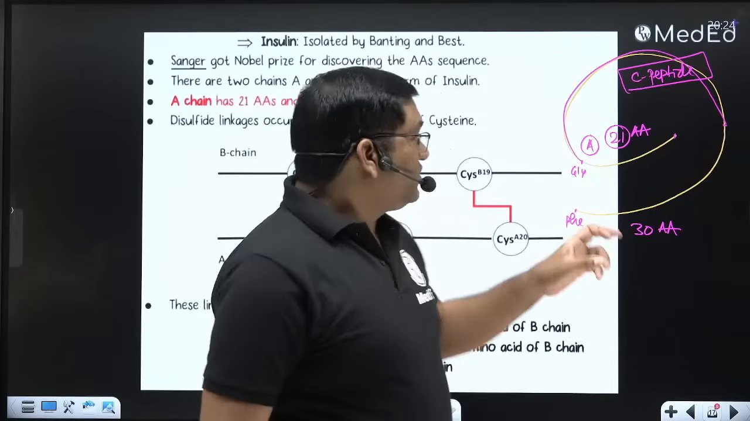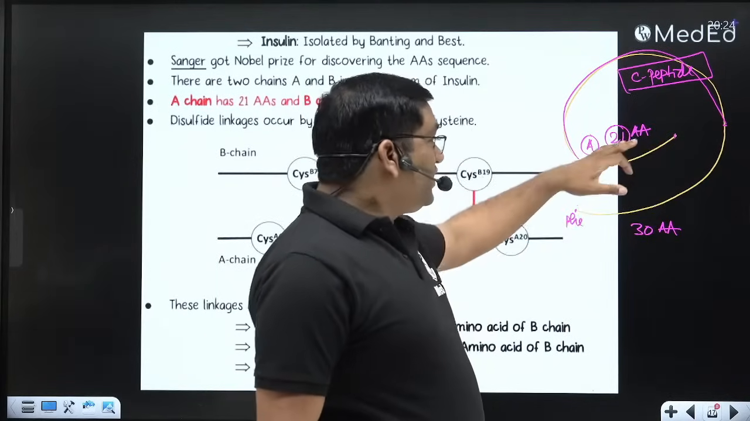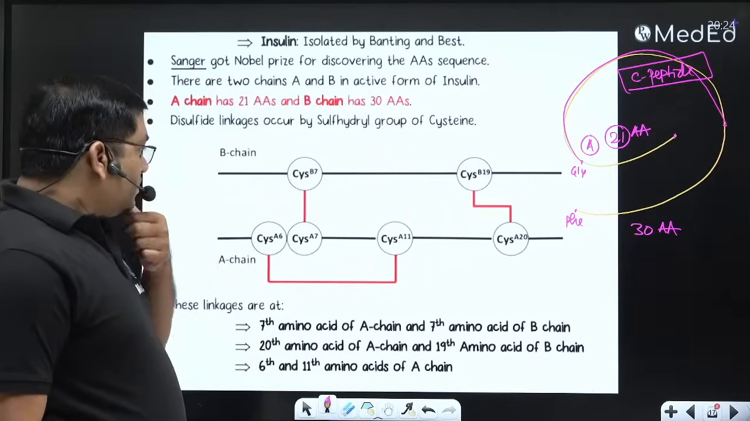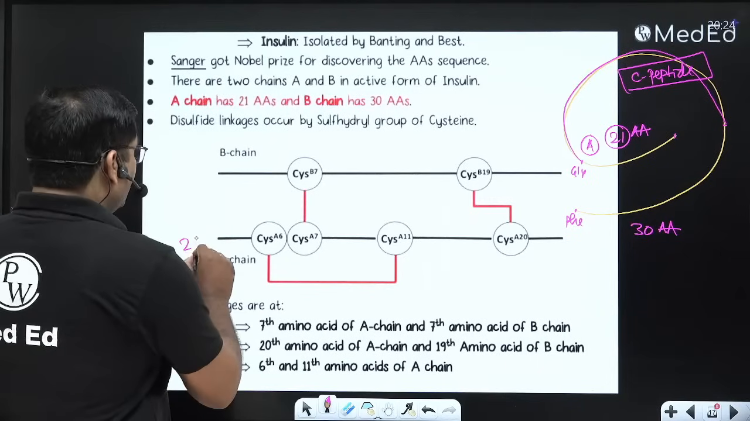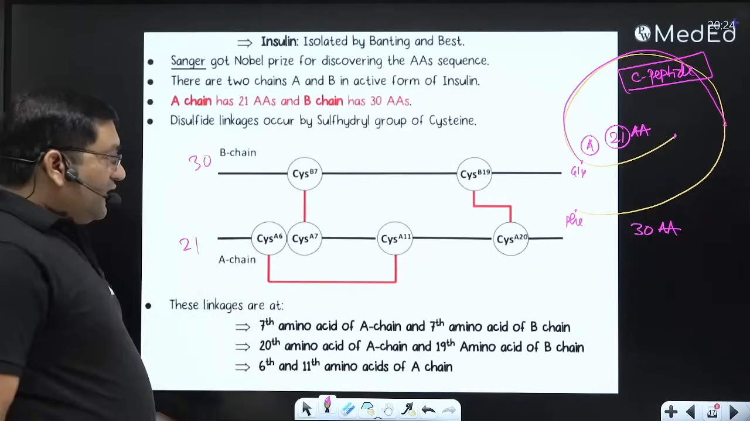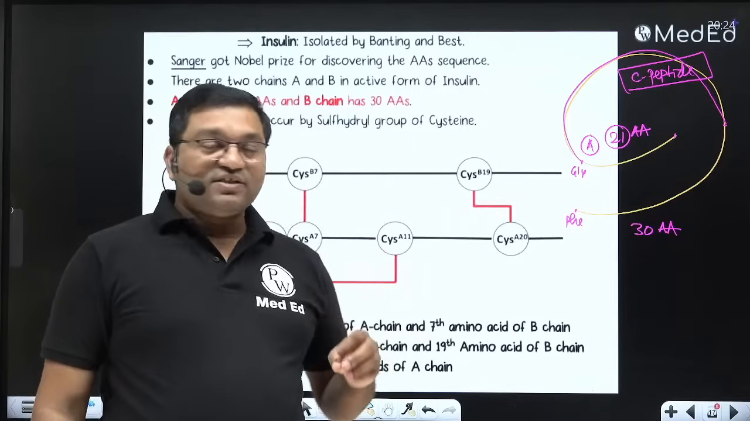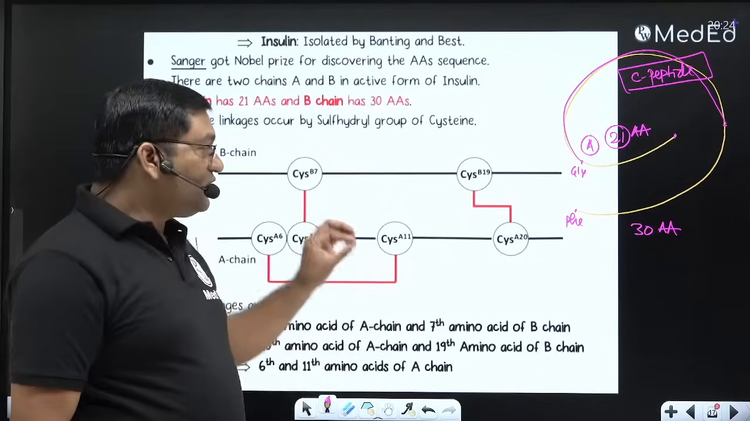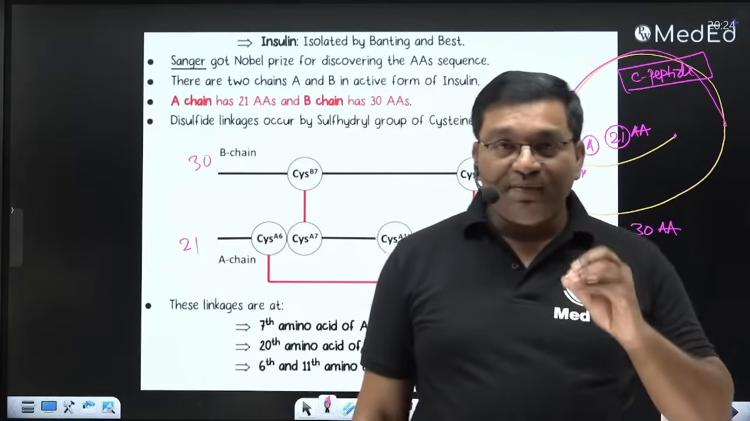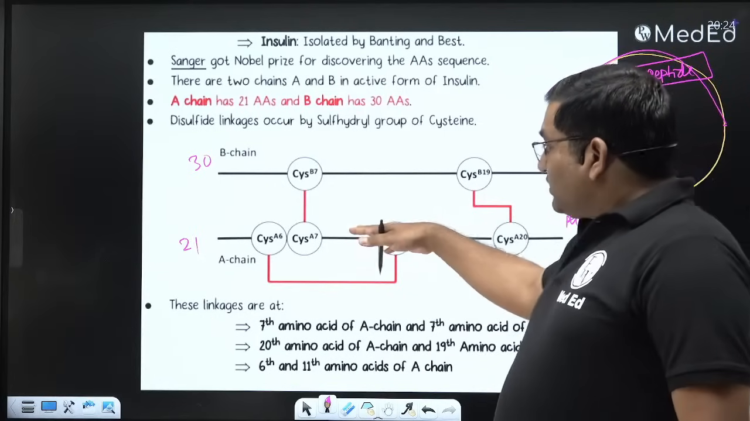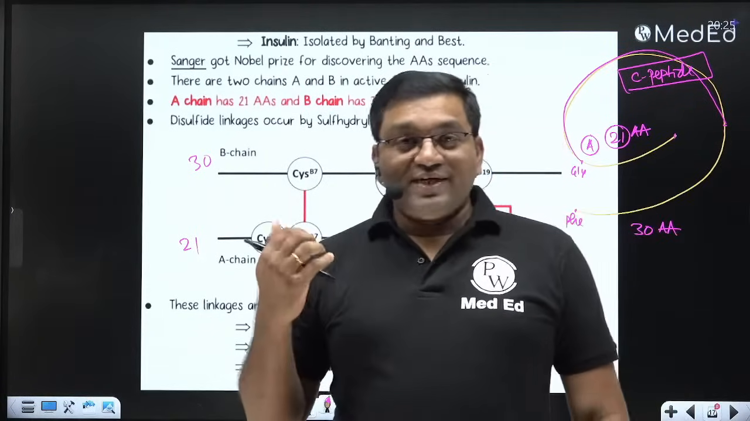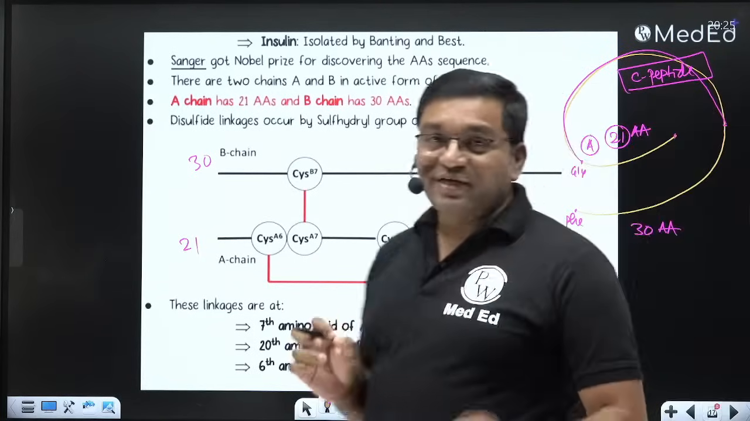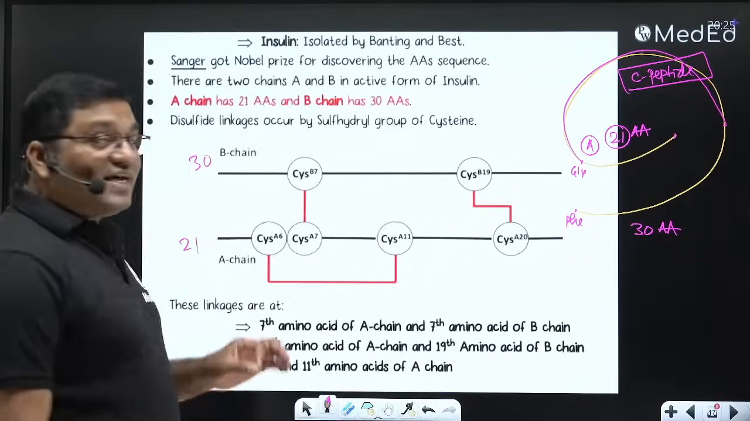C peptide is the connecting peptide between the A chain and B chain. There are 21 amino acids in the A chain and 30 amino acids in the B chain, and it is stabilized by interchain and intrachain disulfide linkages. Insulin is a branched polypeptide, stabilized by the disulfide linkages. Initially it is produced like this. So this is a polypeptide, the primary structure of a protein, a branched protein.